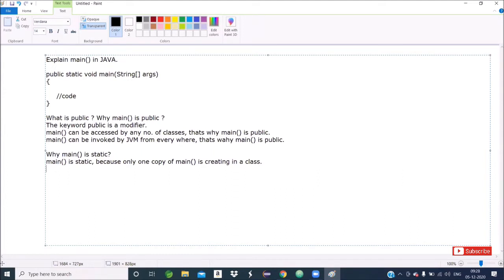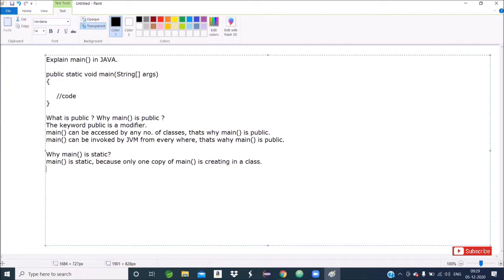There is a concept in object-oriented programming. When a method is invoked by an object, then the method definition is executed. But till now, we don't know what an object is because we are at a beginning stage. Here there is no concept of object, but the main method definition is executing because it is a static method.